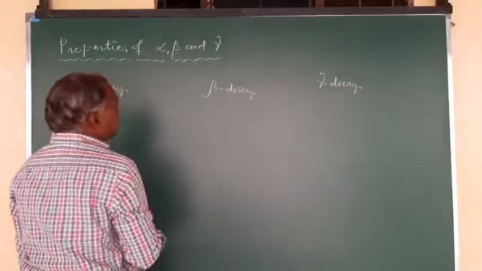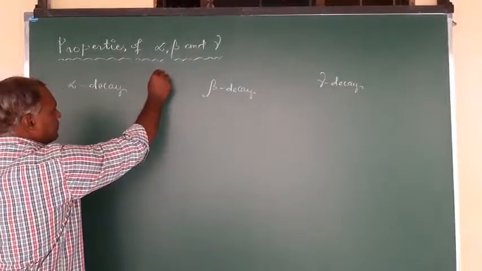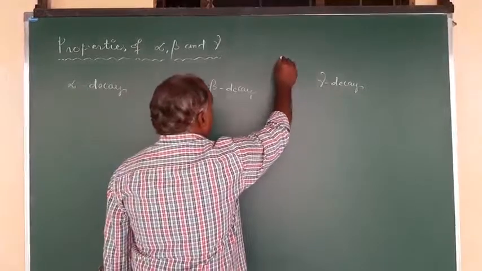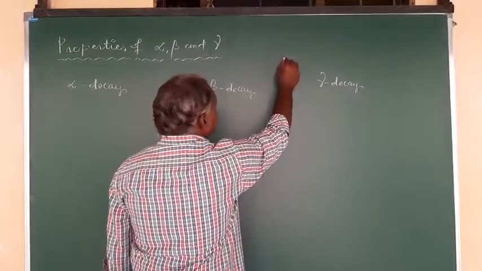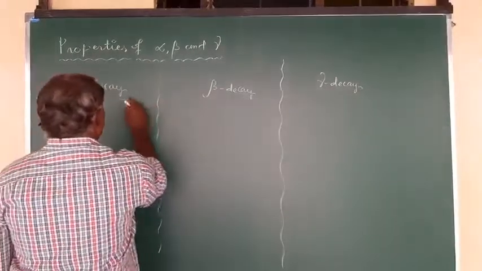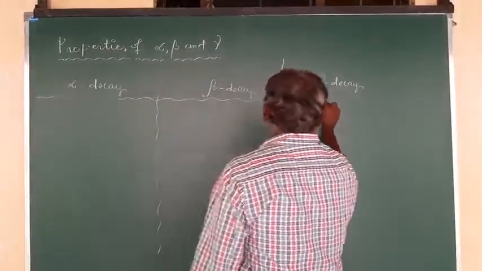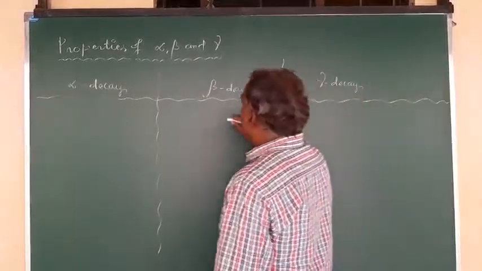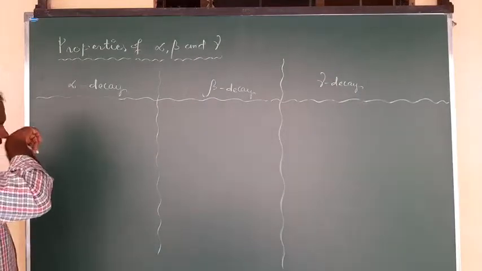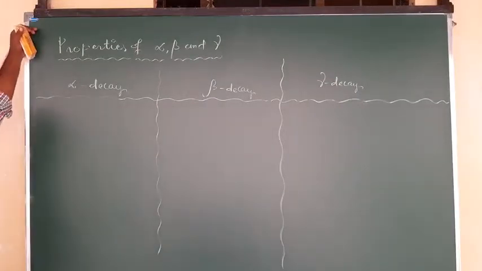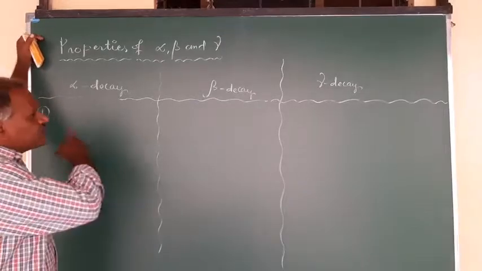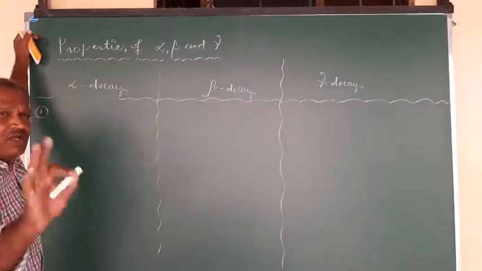So in these three decay processes, what are the properties? We can observe and read them comparatively. This is alpha decay. For alpha decay, if you write the definition, you get one of the properties.